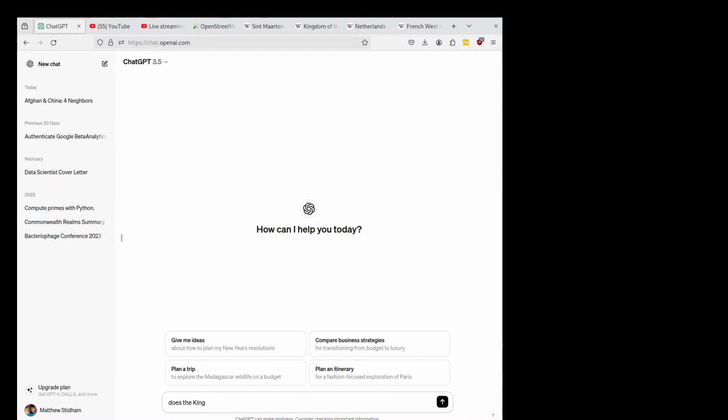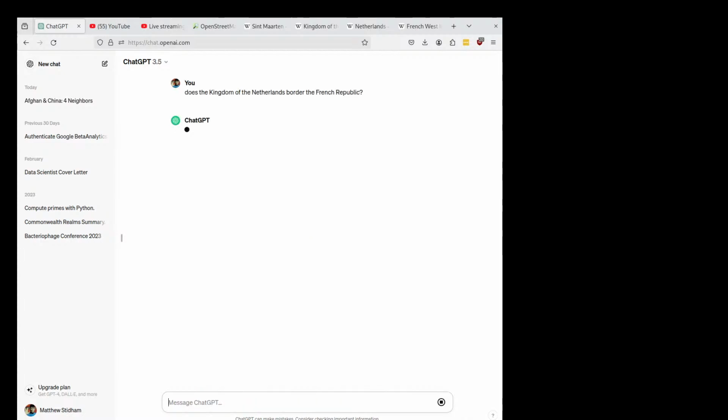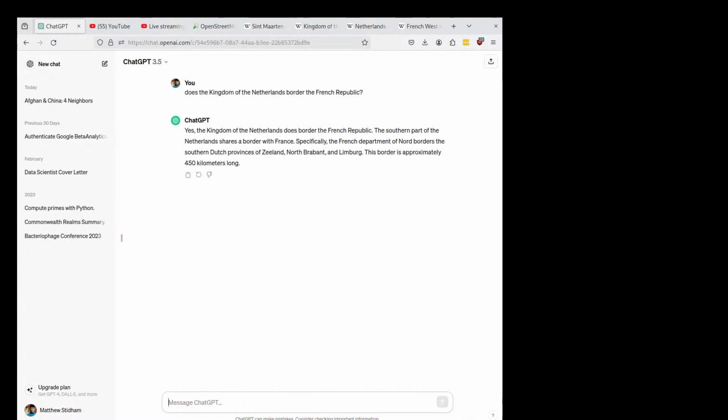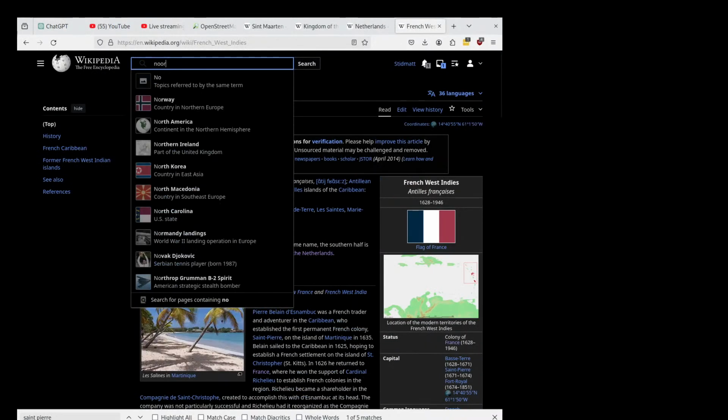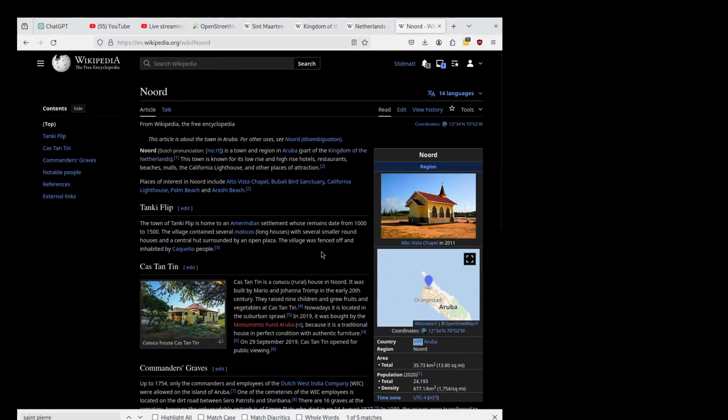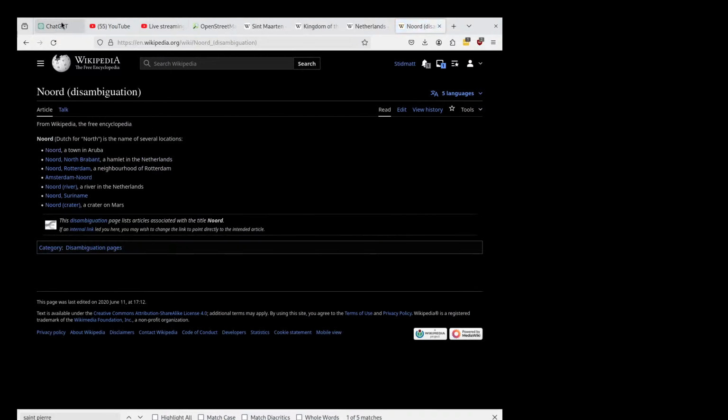Does the Kingdom of the Netherlands border the French Republic? Okay, this is now a new response. The southern part of the Netherlands, what? No! Completely wrong! Oh my god! Where does the Kingdom of the Netherlands border? It does border it, but then it says the French Department of Nord. This is so incredibly inaccurate. Wait, what? The French Department of Nord.